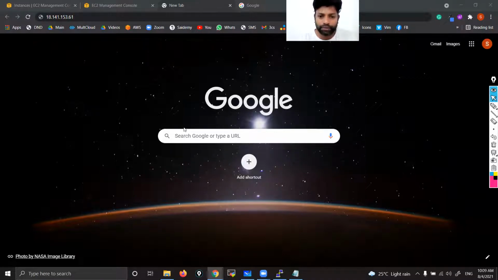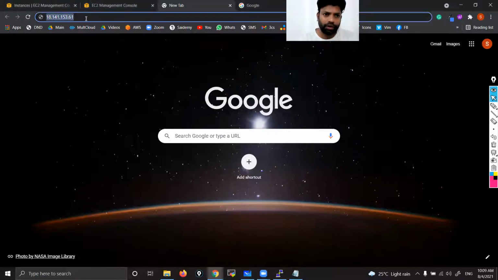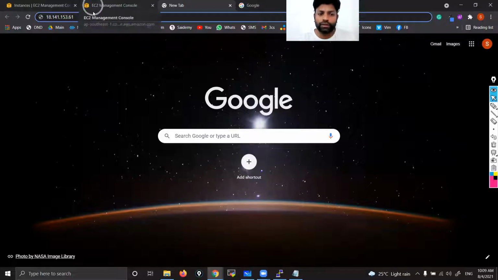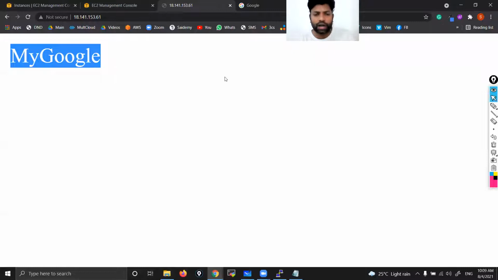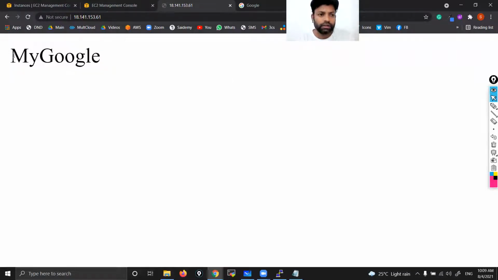Let me show you on my laptop also. When I hit refresh, I open a new window, which means I'm acting like a customer. Enter. You can see this is working. Even if you try on your mobiles, it will work. Wherever you type this IP address, on any machine anywhere in the world, everyone should be able to access it. Some of you are attending from abroad. I think one of our students is from Italy right now. Still you can see it. So everyone who uses this IP should be able to access my website.